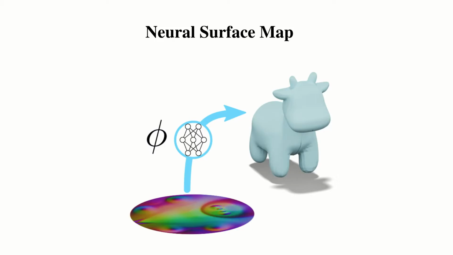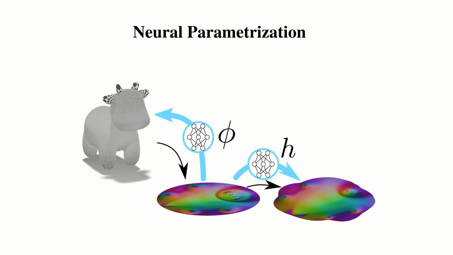Let's now compose this neural surface with a map. Here, we compose a neural surface map phi with a neural map h by mapping the domain of phi onto a new domain. In practice, the surface is fixed, and we optimize the composition just by changing h. For example, minimizing the conformal energy, we obtain a conformal parametrization of the shape independently of the initial chart. This formulation is not limited to conformal, any differentiable measure can be optimized.